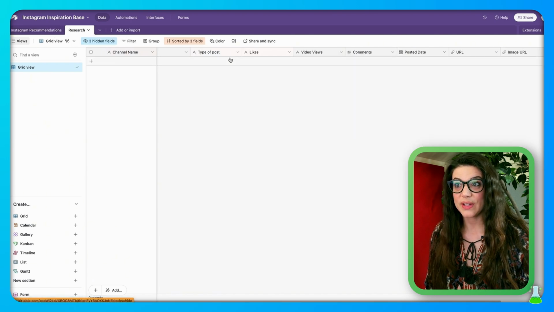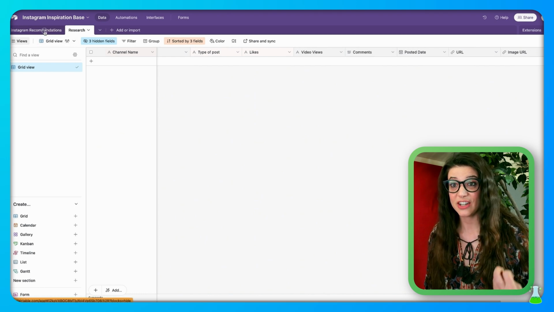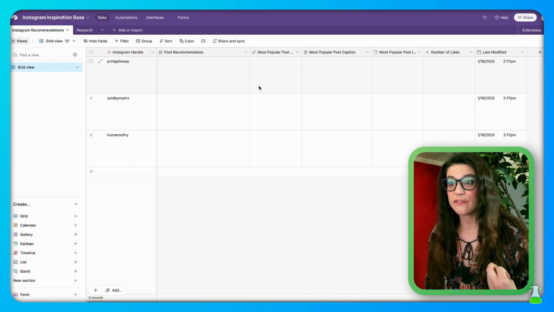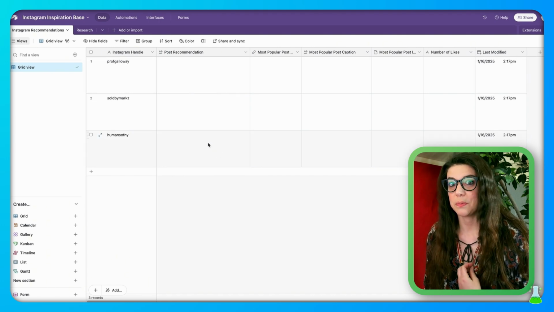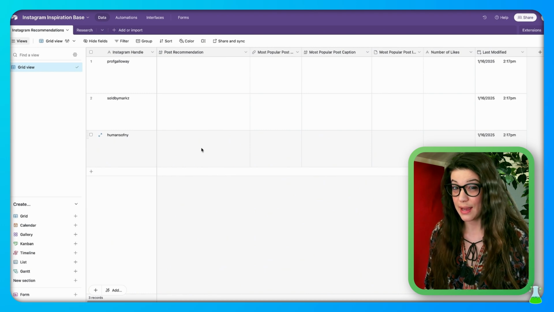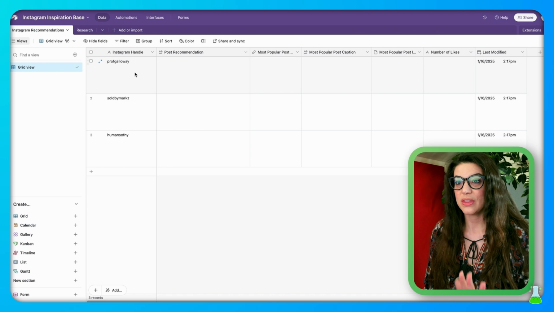And then after that's populated and filled out, it's going to get put into our aggregator and our iterator, and that's going to put all the information into here, what the post recommendation can be for us based off of their most popular post. So let me show you exactly what I'm talking about there, because I got a little bit in the weeds. So these are the 3 handles that I'm going to work with.